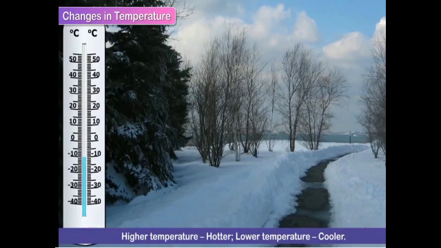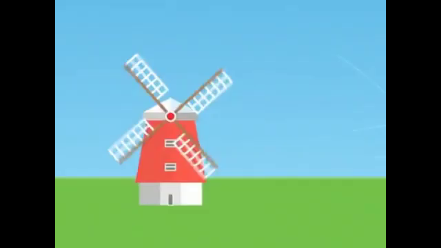Dear students, next topic is the sun causes winds to blow. The movement of the wind is affected by the heat of the sun.